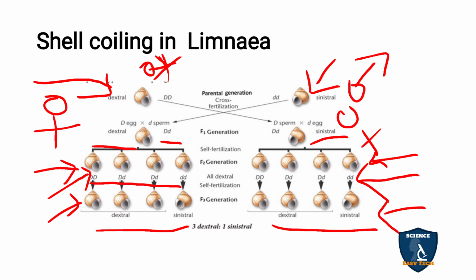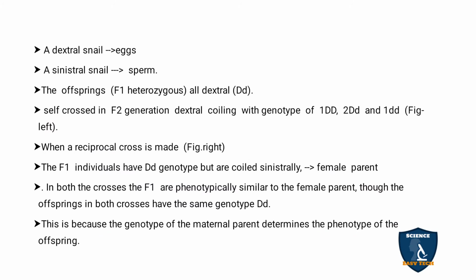The cytoplasmic genes are taking part in the shell coiling. So we will see the explanation. The dextral snail contains the egg and the sinistral snail is the sperm. In the F1 generation, dextral, capital D, small d, heterozygous condition is applied.